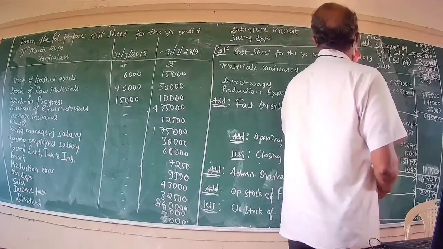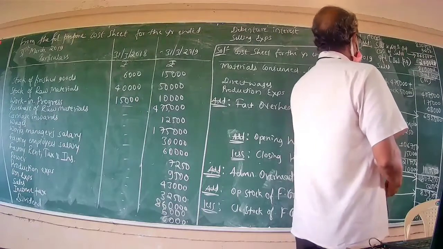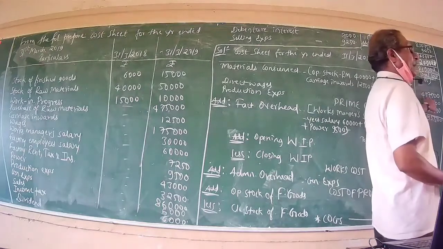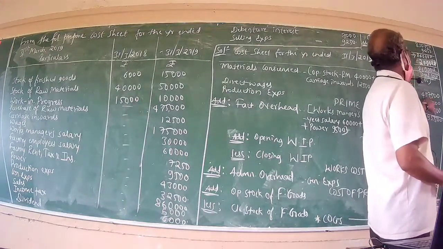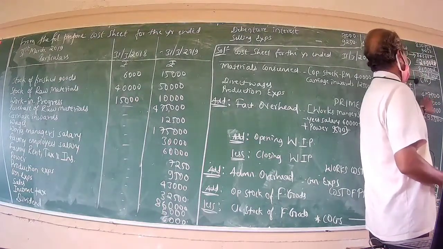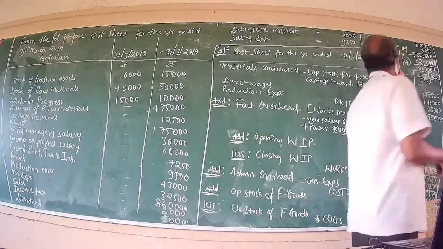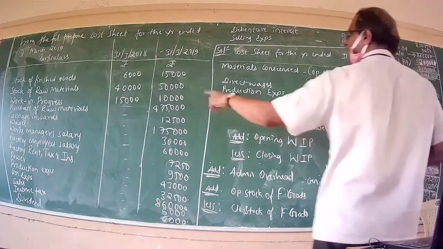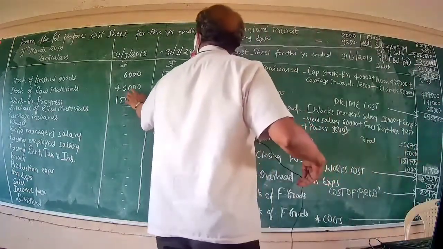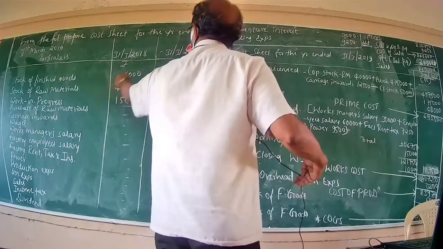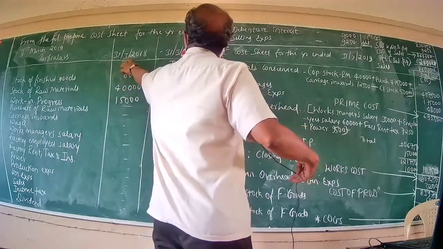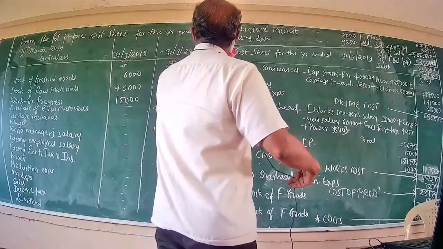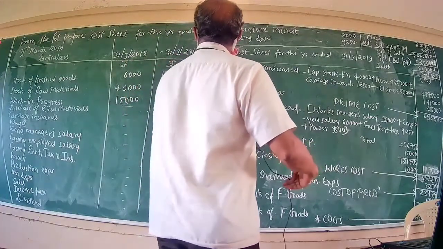Furthermore, one more item of expense is there, that is carriage inwards. Add carriage inwards, less closing stock of raw material. It gives us the material consumed during the current period. In this example, it stood at rupees 4,77,500. This could be ascertained from the stock of raw material on 31st March 2018, beginning, and 2019, closing.